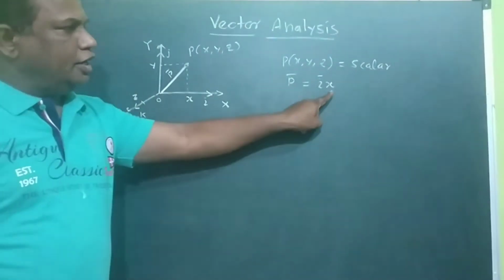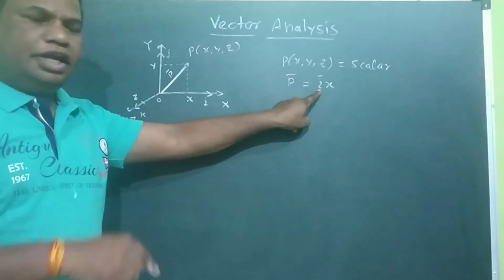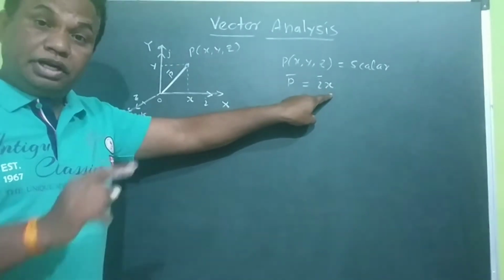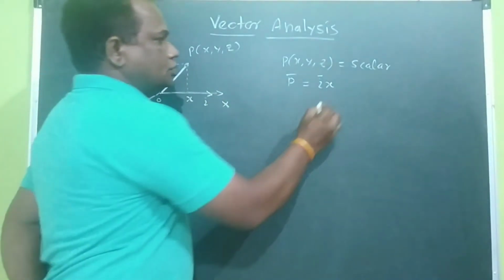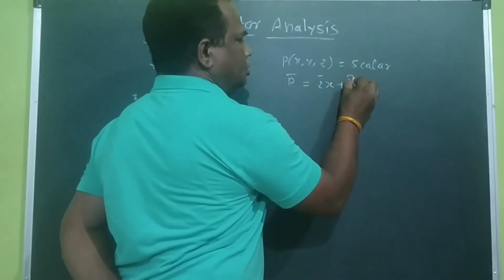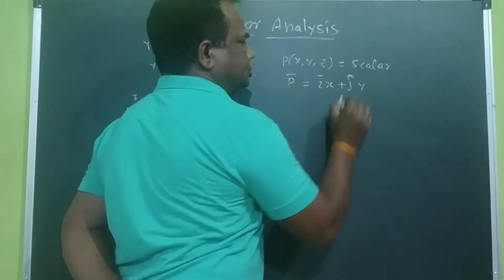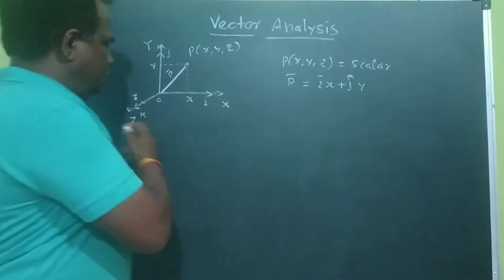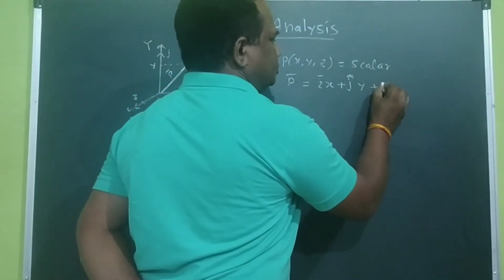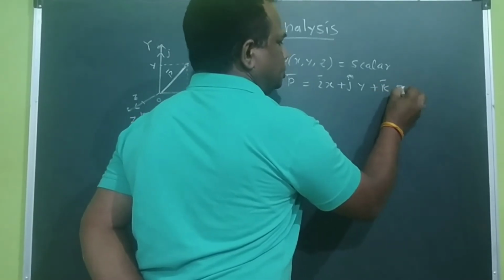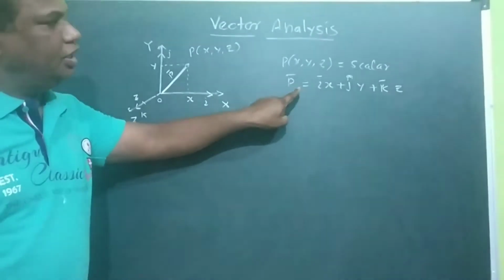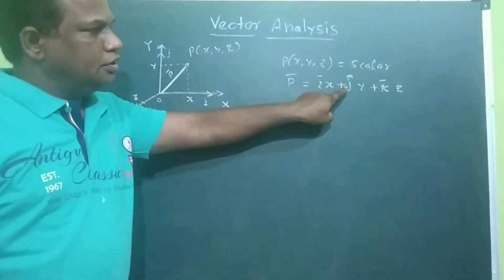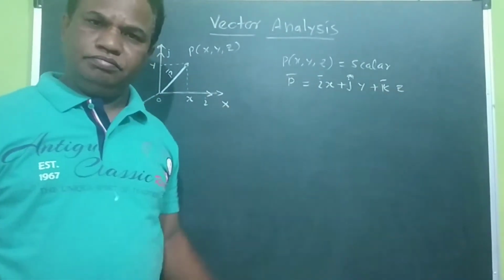If you multiply any scalar quantity by a unit vector, the quantity remains the same, but it gives the direction along the x-axis. So now Jy, then Kz. So P bar is a vector quantity represented by Ix, Jy, Kz.